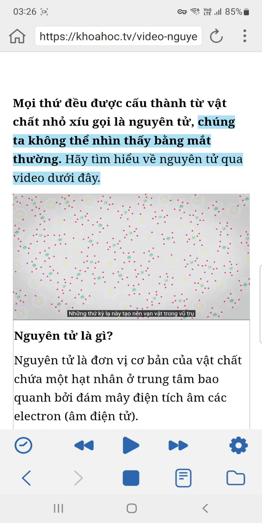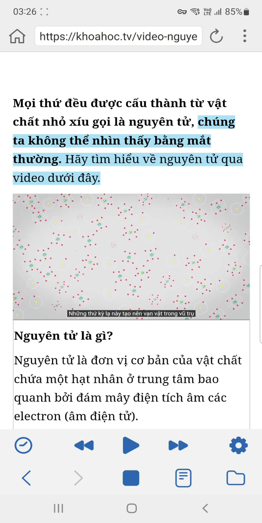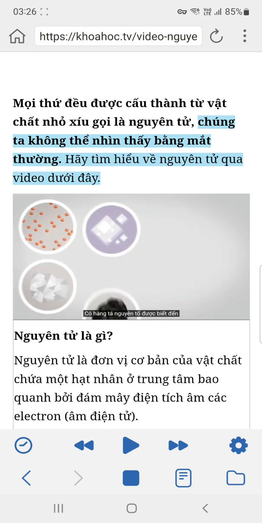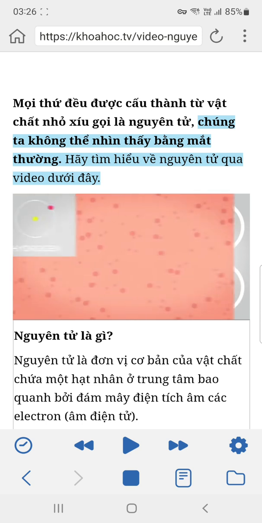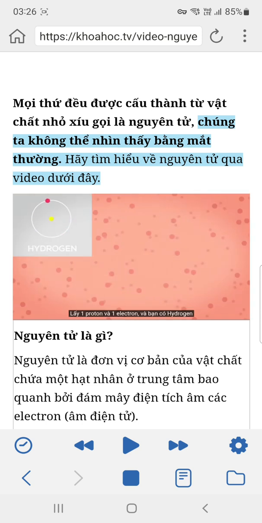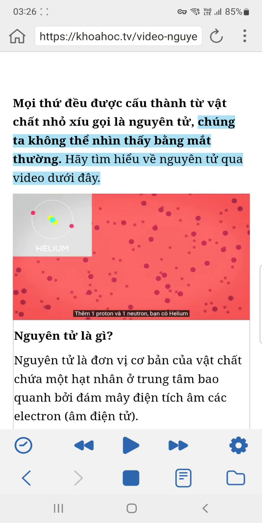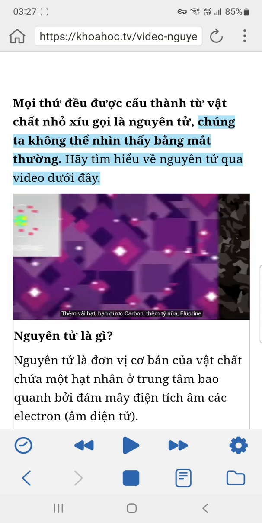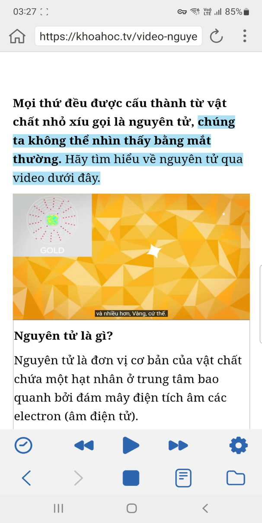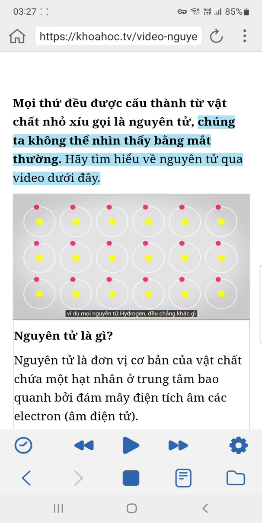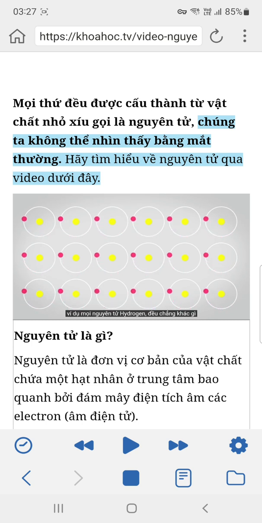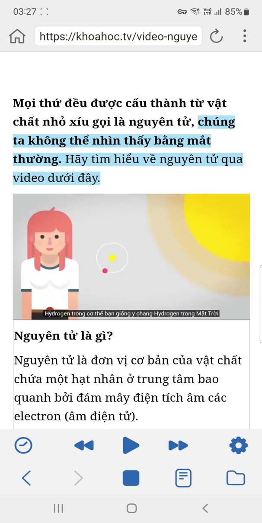Okay, wait a second. These strange thingies make up all the matter in the universe. For many dozens of known elements, you don't need many dozens of elementary particles, just 3. Take one proton and one electron, and you have hydrogen. Add a proton and a neutron, you have helium. Add a few more, you get carbon. A few more, fluorine, even more, gold. And so on. And every atom of an element is the same. All hydrogen atoms in the universe, for example, are the same. The hydrogen in your body is exactly the same as the hydrogen in the sun.